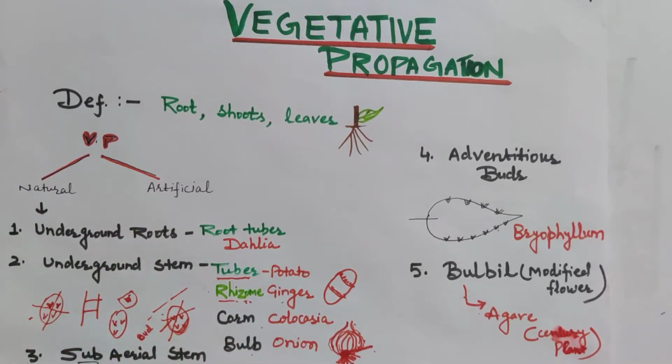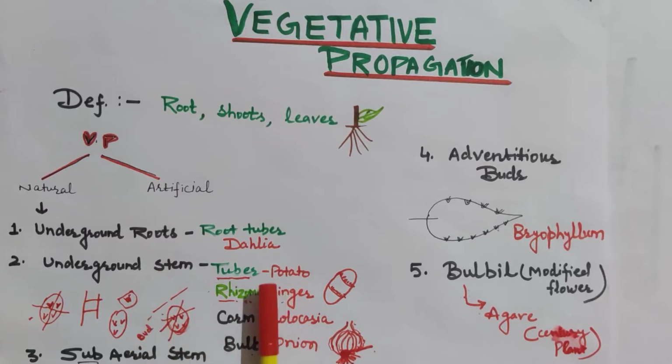In natural vegetative propagation, there is no role of human beings. The plant parts themselves grow and form a new plant. As here, in some plants, underground roots, that is root tubers, develop buds, and then those buds grow and form a new plant. An example of a plant in which the underground root forms the new plant is dahlia, and in some plants the underground stem also plays a role in propagation.